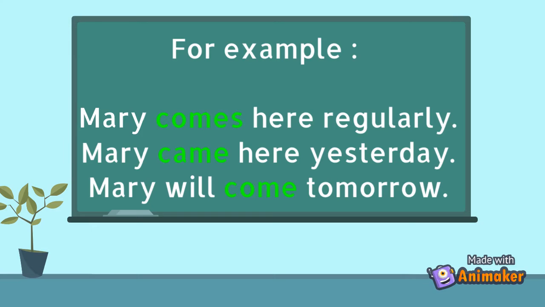Now, let's take a look at the future event. Mary will come tomorrow. Here, will and come are the verb, and we're talking about the future event. As you can see, for different time, the same verb changes. Comes in the present became came in the past, and will come in the future.